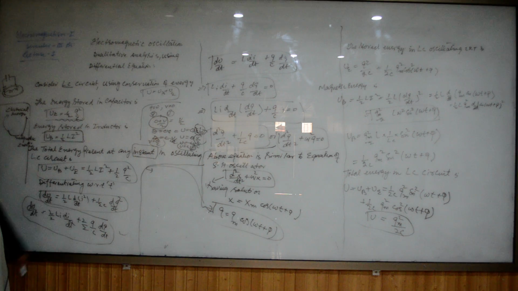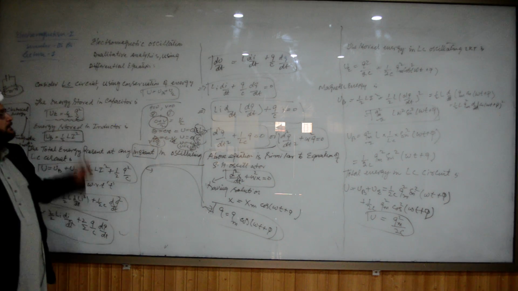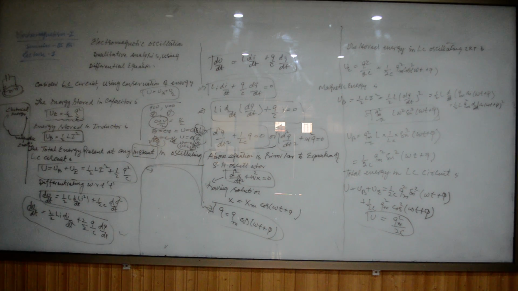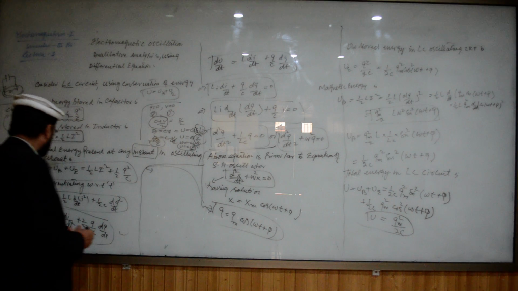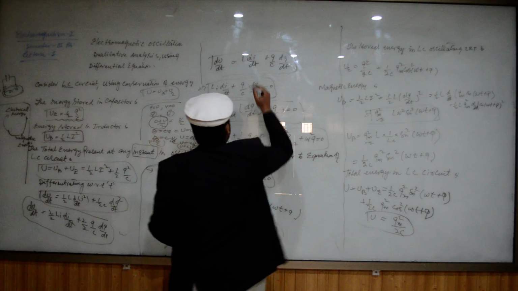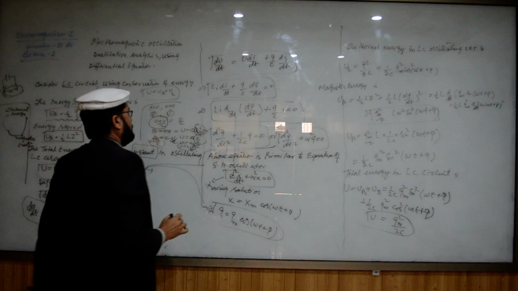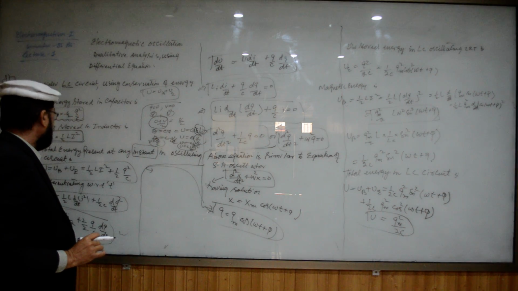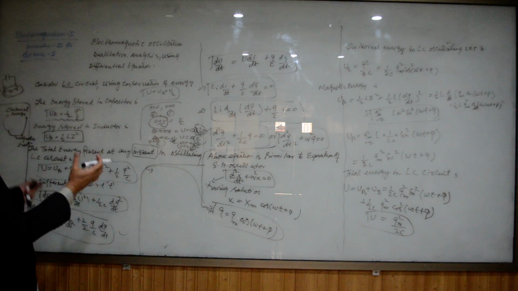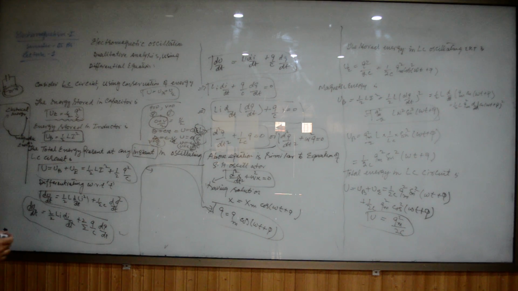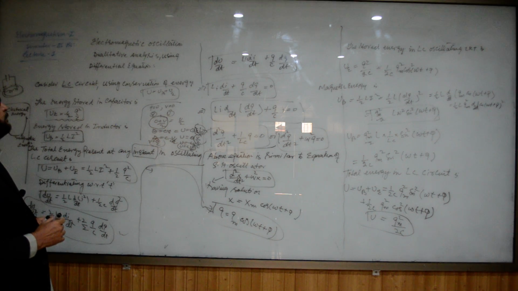Cancelling the 2s, you will get dU by dt is equal to Li dI by dt plus Q by C dQ by dt, and that is equal to 0.